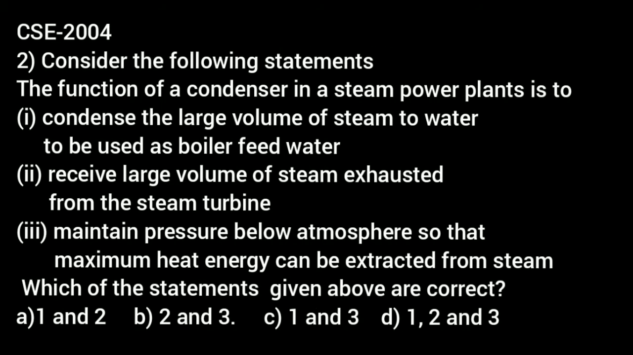This question came in the Civil Service Examination 2004. Consider the following statements. The function of a condenser in a steam power plant is to: first, condense the large volume of steam to water to be used as boiler feed water; second, receive large volume of steam exhausted from the steam turbine; third, maintain pressure below atmosphere so that maximum heat energy can be extracted from steam. Which of the statements given above are correct?